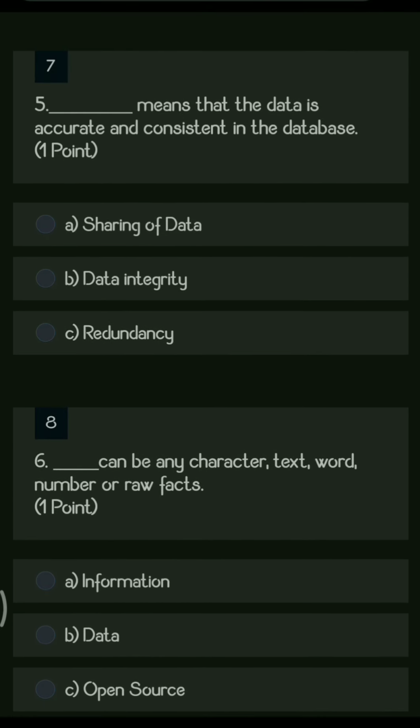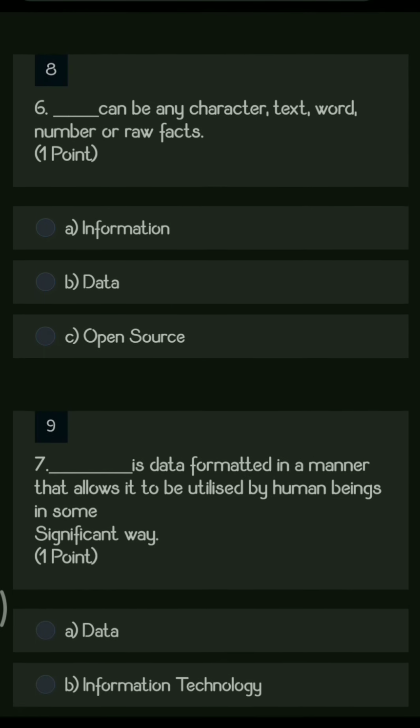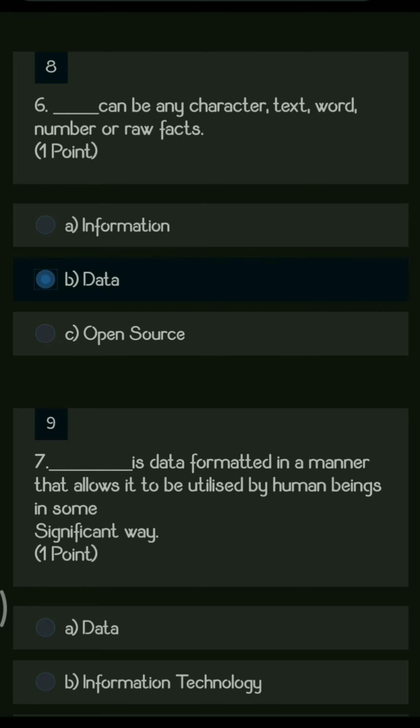Next question. Dash means that the data is accurate and consistent in the database. So the options are sharing of data, data integrity and redundancy. Here the right answer is data integrity, which means that your data is accurate and consistent. Next question. Dash can be any character, text, word, number or a raw fact. So this is a perfect definition of data. So the answer is option B, data.